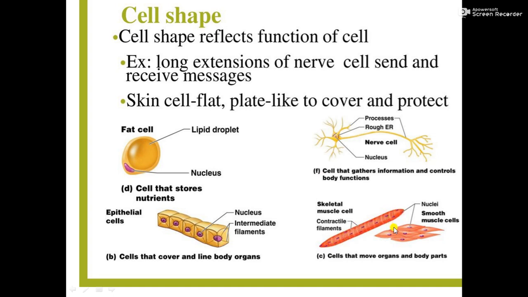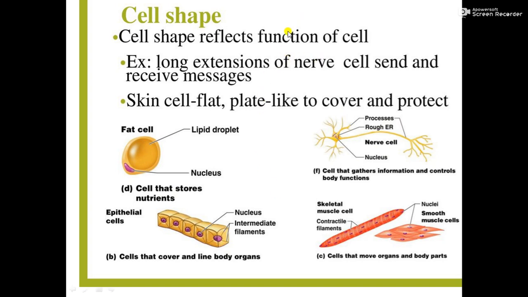There are different kinds of cells. So cells that move organs and body parts, cells that cover and line the body parts, and cells that store nutrients like fats, adipose tissue cells, and nerve cells. So like that, every part of the body has differently shaped cells depending upon the function.